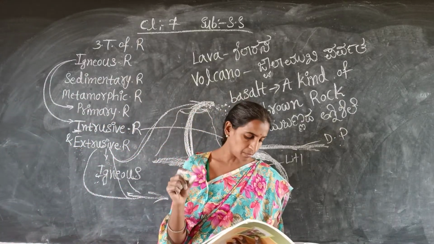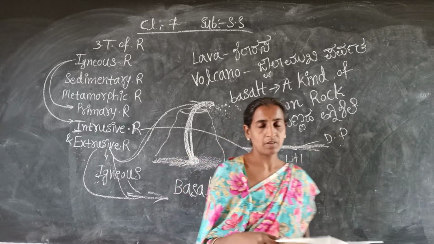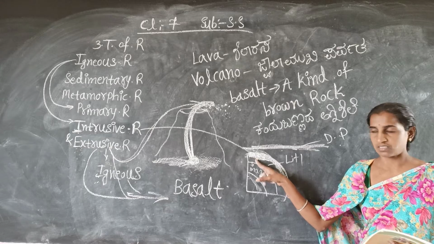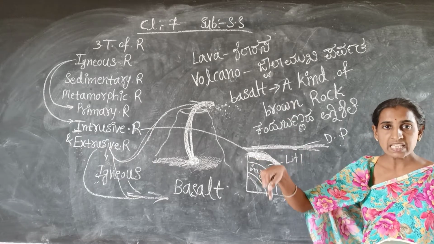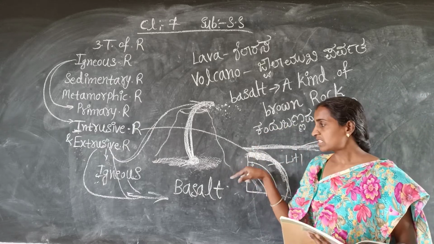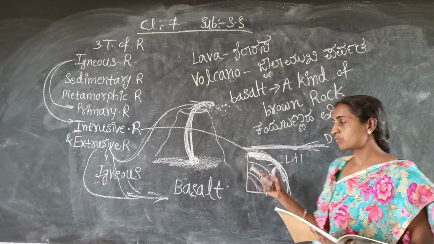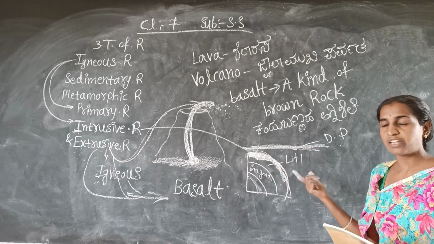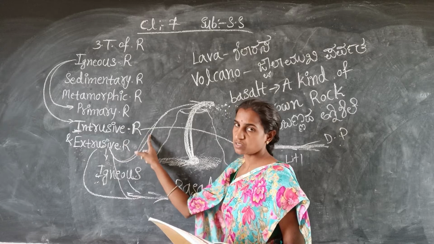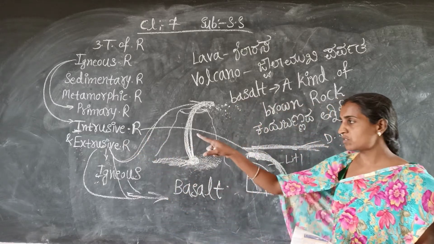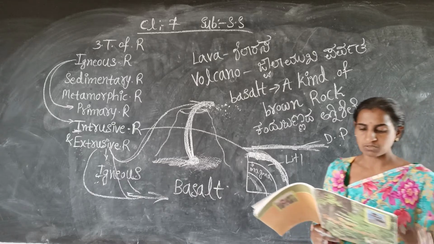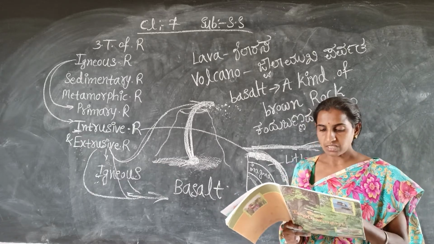When the molten magma cools down deep inside the earth's crust, in such a way some solid rocks are found. Those rocks are called intrusive igneous rocks. The best example for intrusive igneous rocks is granite. It is given in your textbook.